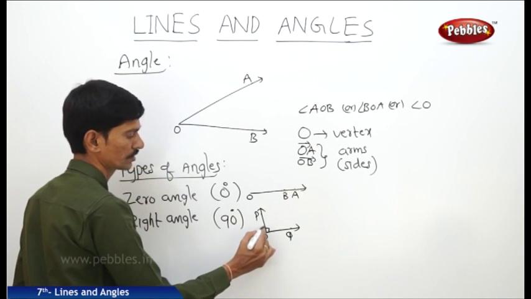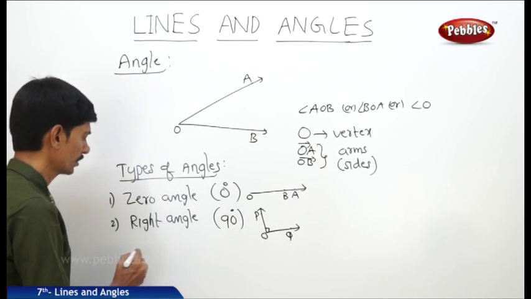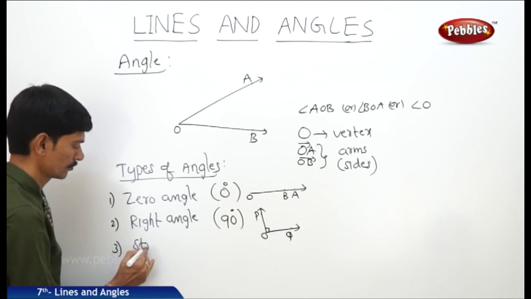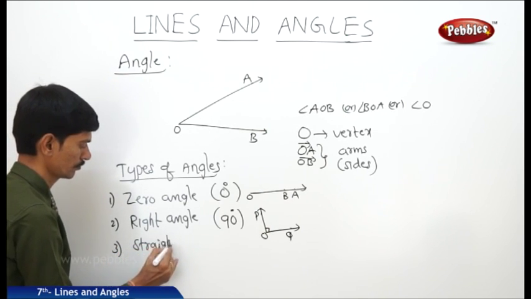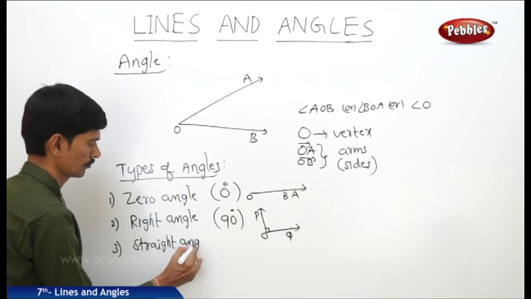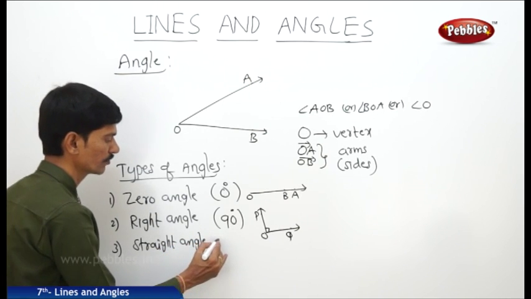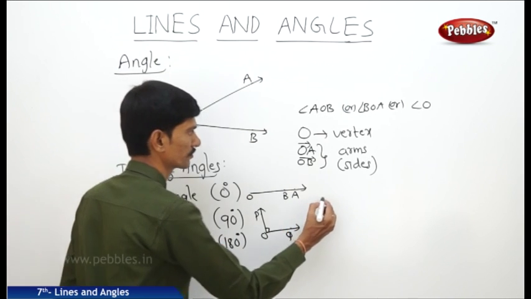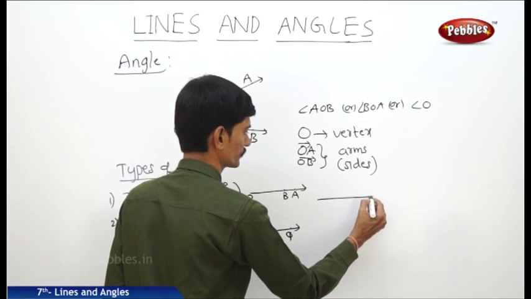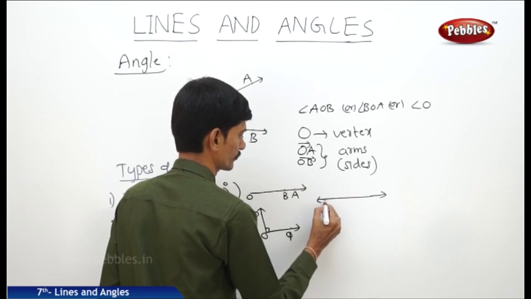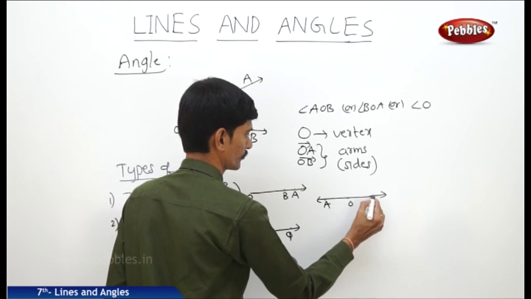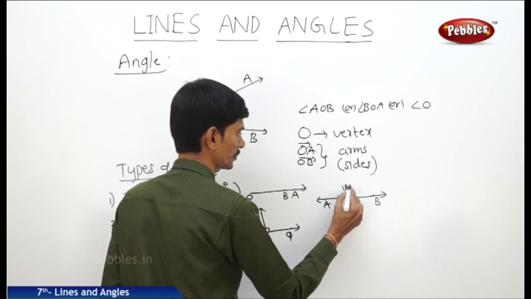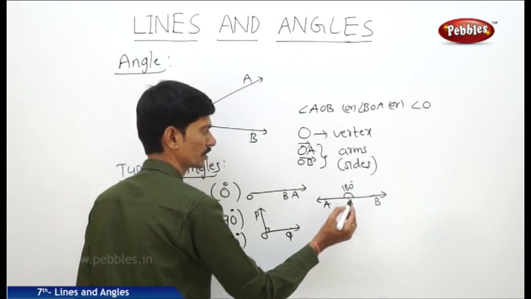So this angle is right angle, 90 degrees, and the next, straight angle. An angle whose measure is 180 degrees is called straight angle. So this is a straight line, a straight angle is formed here. AOB is a straight line.